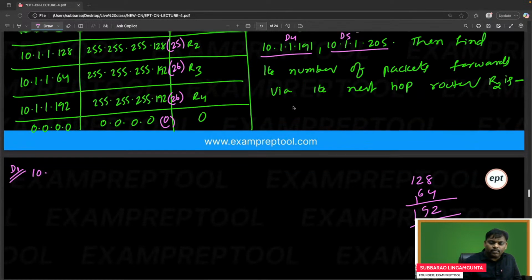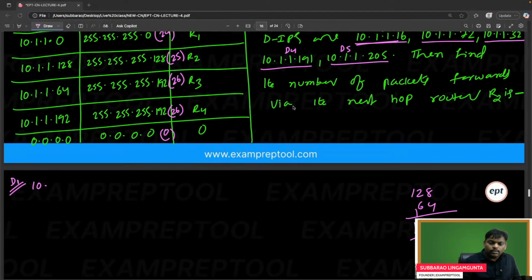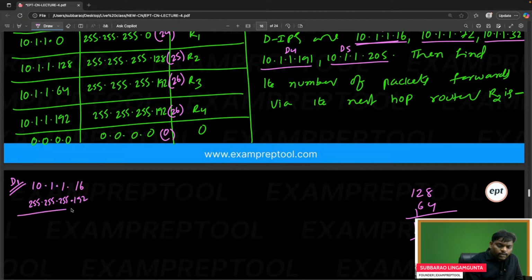Let's see the D1: 10.1.1.16. If you see, a larger one you have to take, 255.255.255.192. If you do the AND operation, 10, 10, 10, and 16 with 192, there is no relation at all, 0.